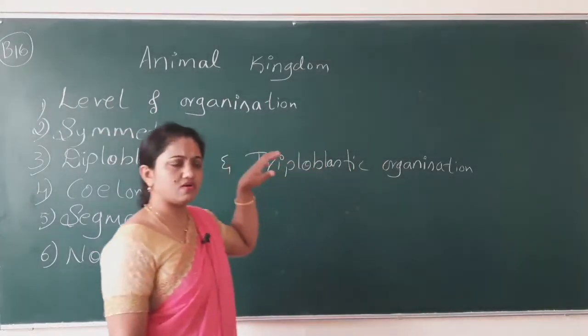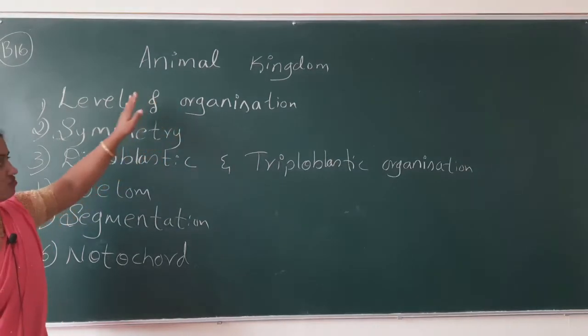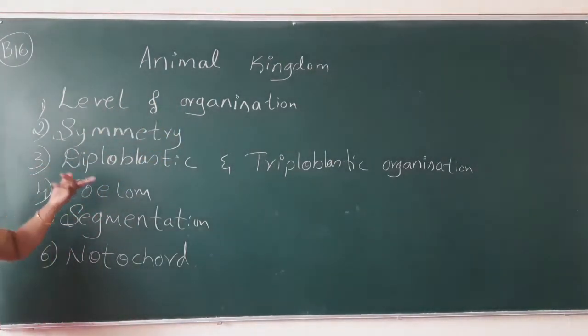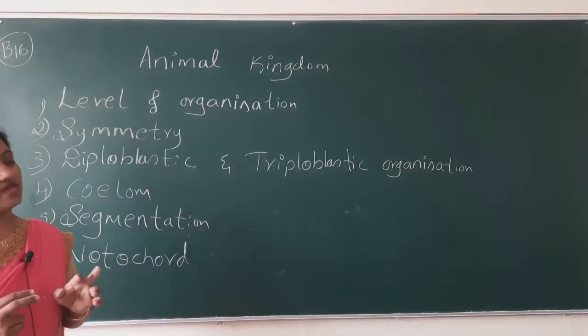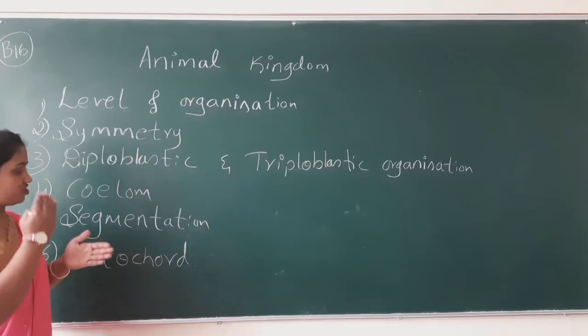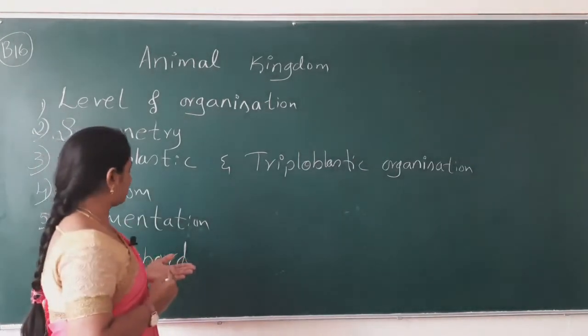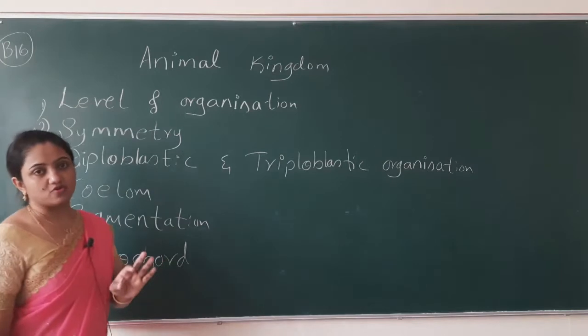So, how to understand this level of organization? We don't know what level of organization is. What does symmetry mean, what does diplo mean, what does triplo mean? Coelom literally means the body cavity. Segmentation means the body division. Okay, no problem. Notochord means a vertebral column.